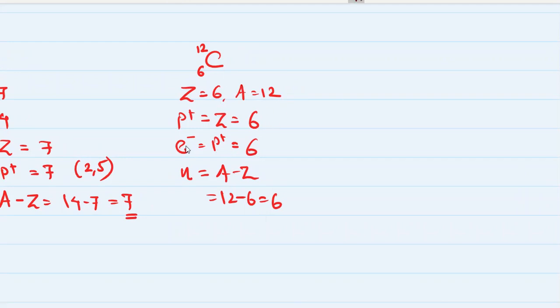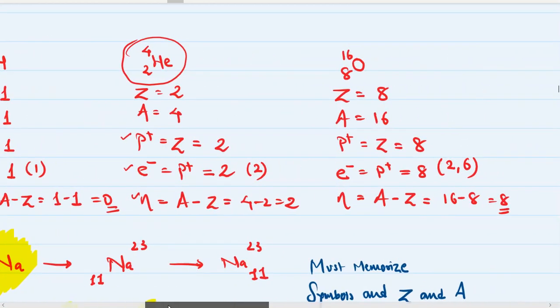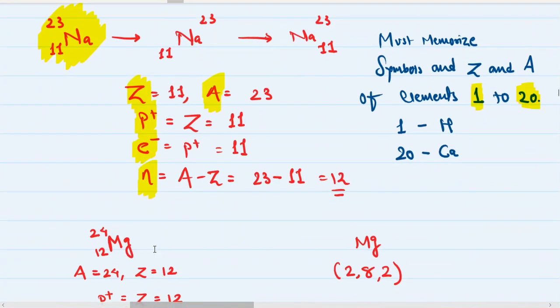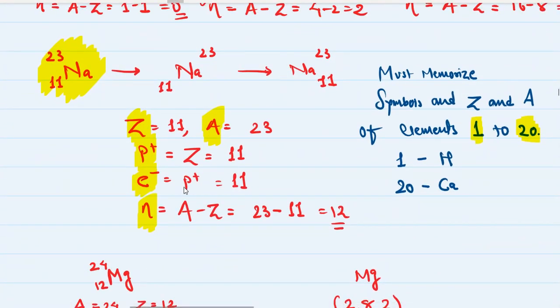Okay, now one thing you should know, that for carbon, since the number of electrons is 6, the electronic configuration would become 2, 4. So number of valence electrons for carbon is 4. Okay, let's find out what about sodium. Sodium has a total number of electrons 11, and therefore the electronic configuration will be 2, 8, 1, right? So number of valence electrons in sodium is 1.